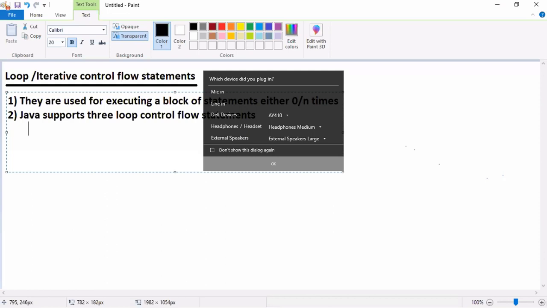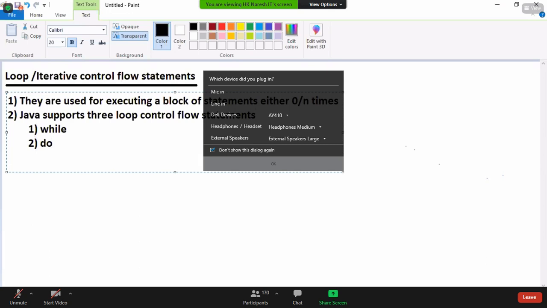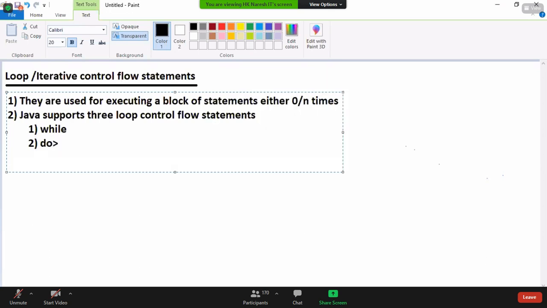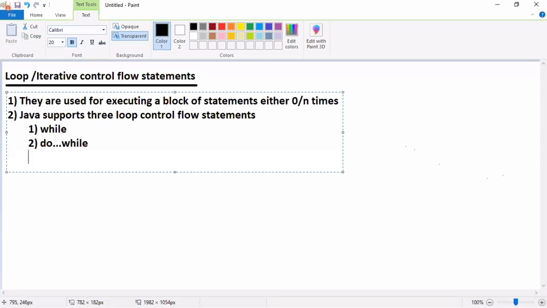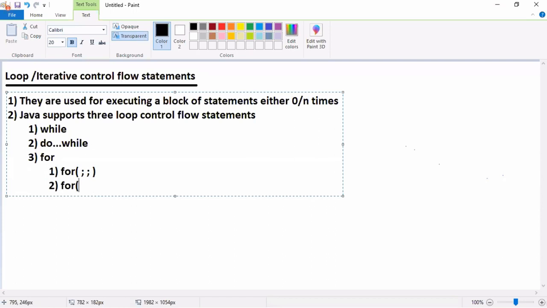What are they? Number 1, while. Number 2, do while. And number 3, for. Now the very important point: for is having 2 syntaxes. For with 3 expressions, semicolon, semicolon, and the second one is for with colon.